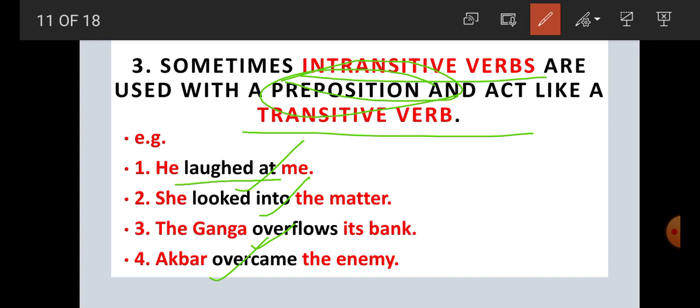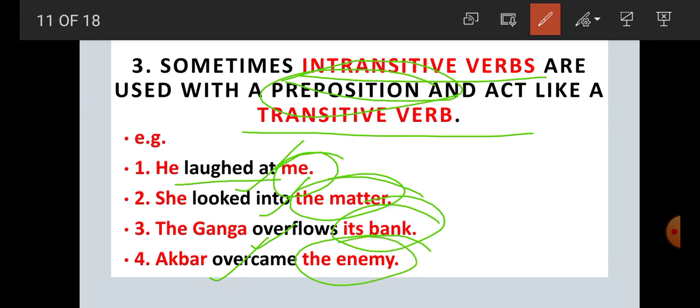Because, student, here all the sentences have an object. For example, in example number 1, me is the object. Example number 2, the matter is the object. 3, its bank is the object. 4, the enemy is the object. And what are the prepositions used here? First example, at. Second, into. Third, over. And fourth again, over. The preposition can come after the verb or before the verb.